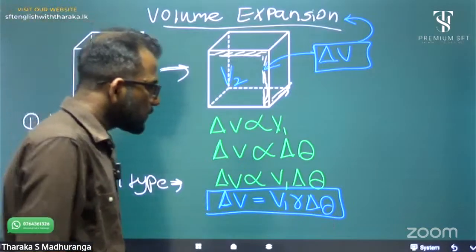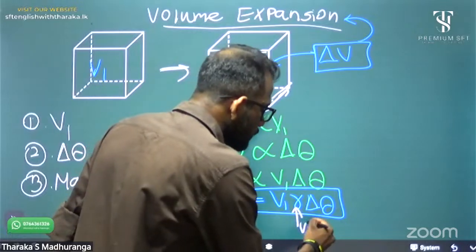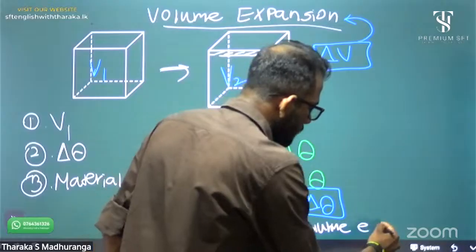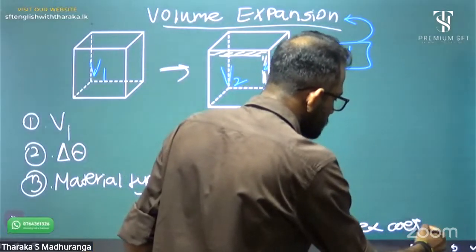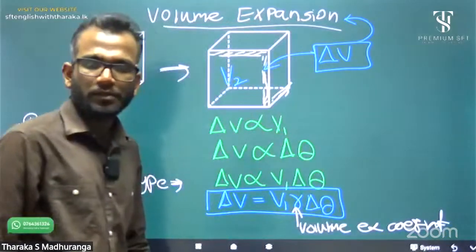Do we remember the name of gamma? It is the volume expansion coefficient.